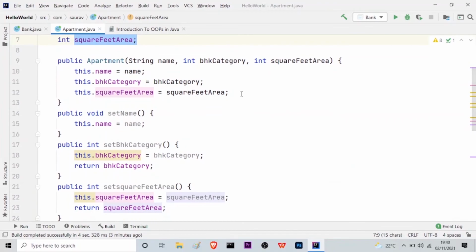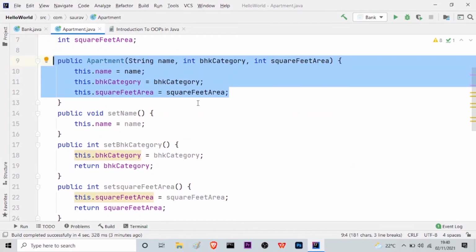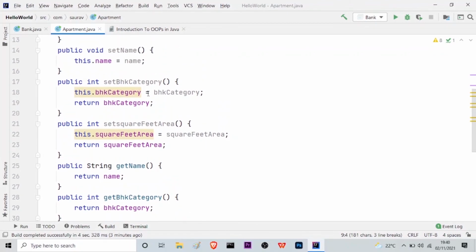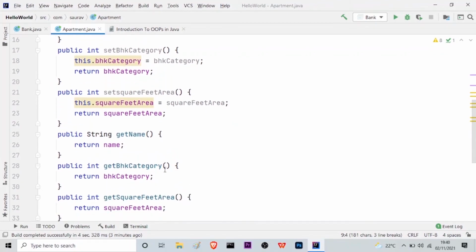And then again, this is the constructor for this class apartment. And then we have the setter and the getter methods, as you can see here: set BHK category, and then get name, get BHK category, etc.